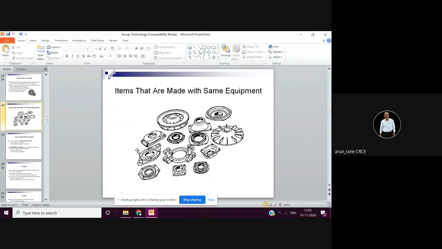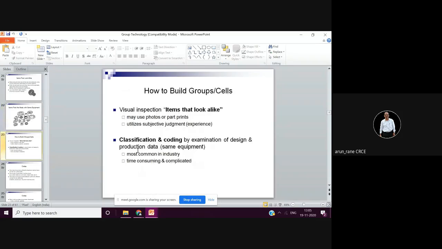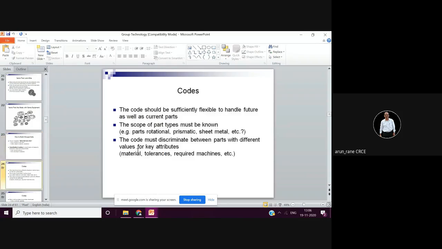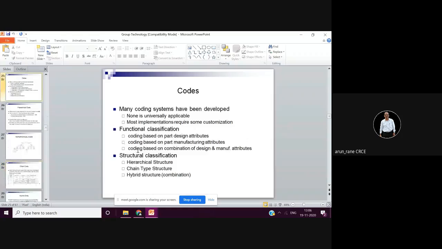Then you can classify items that are made with the same equipment, items which look alike, and then there are codes. There are different codes for the classifications, and there are some guidelines like we have studied specification or coding system for grinding wheels.